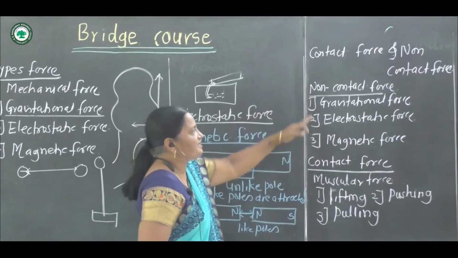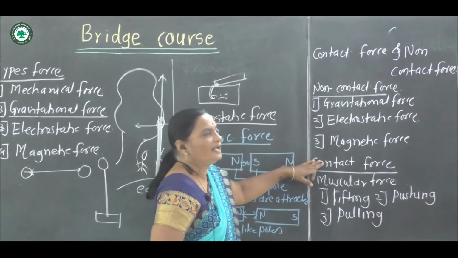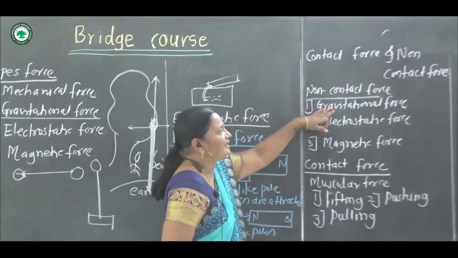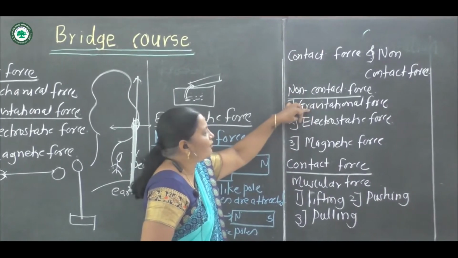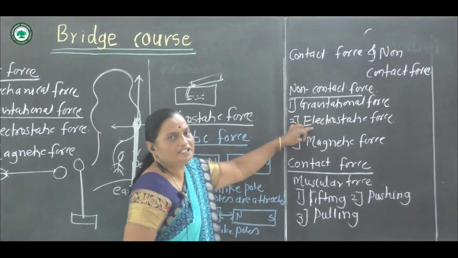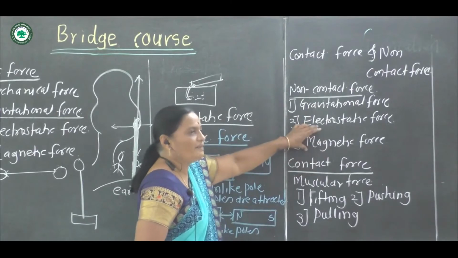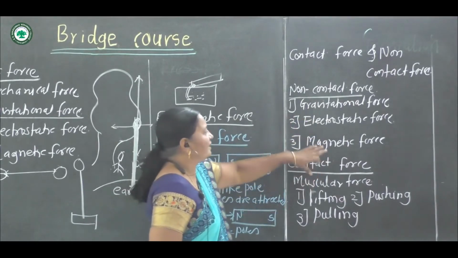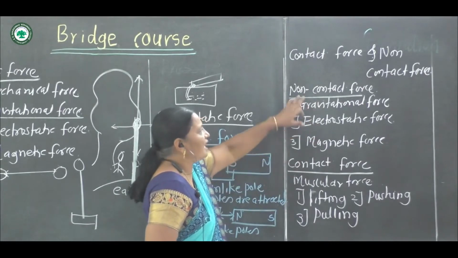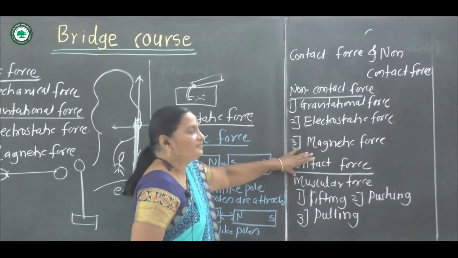Therefore, here we study the non-contact forces and contact forces. In gravitational force, there is no contact between the objects. In electrostatic force, there is no contact between two objects. In magnetic force, there is no contact between two objects. These three forces are non-contact forces. Now contact forces.